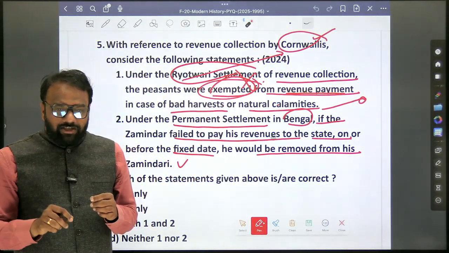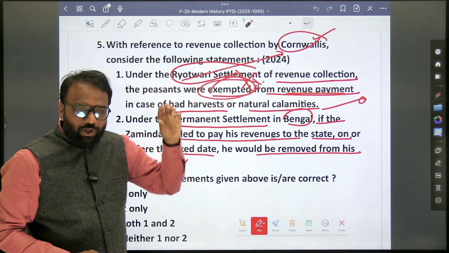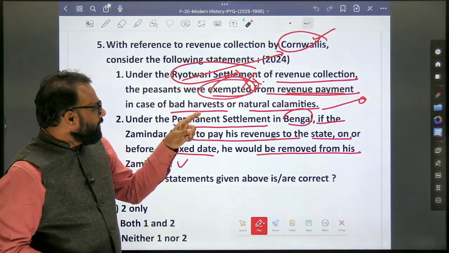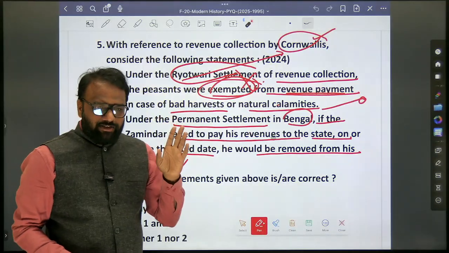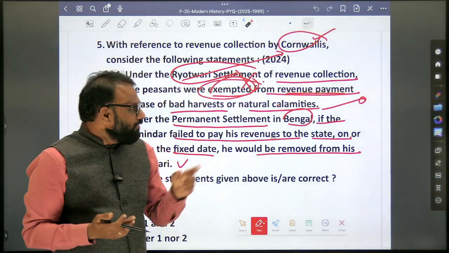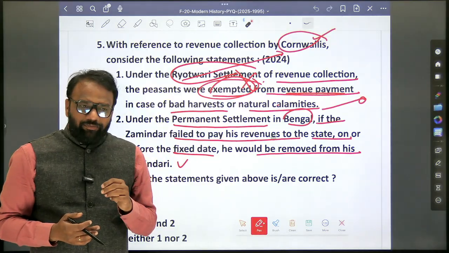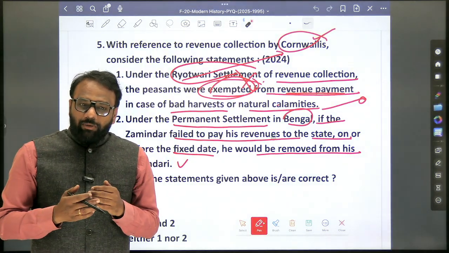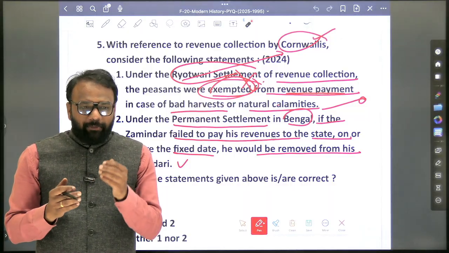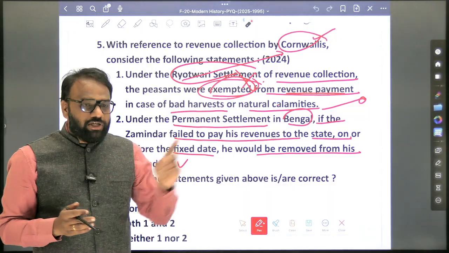So what you will search here is, forget Cornwallis for the time being, you go to the Raitwari system. In the Raitwari system, if there was a bad harvest, if they did not get proper yield, whether they are exempted from revenue payment. There may not be an exemption, but probably the amount of revenue which they are supposed to pay might be lesser. So this will cross verify.